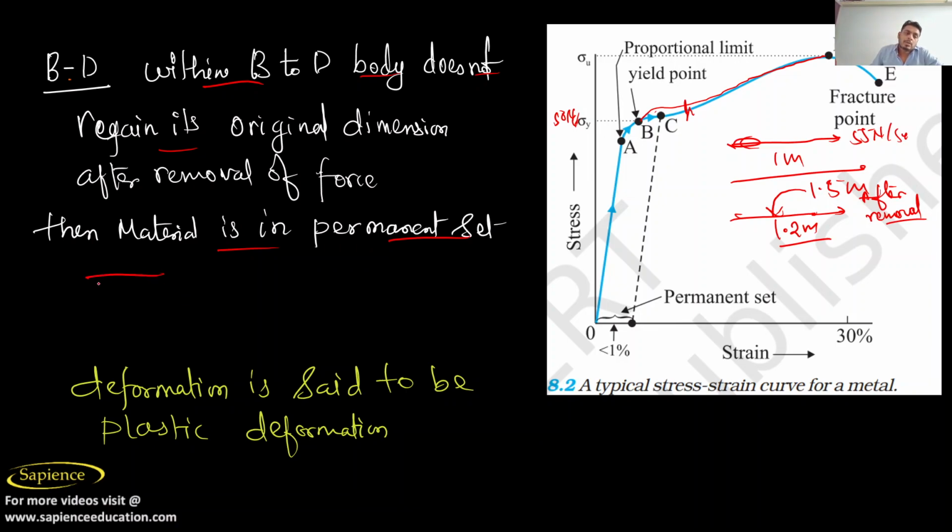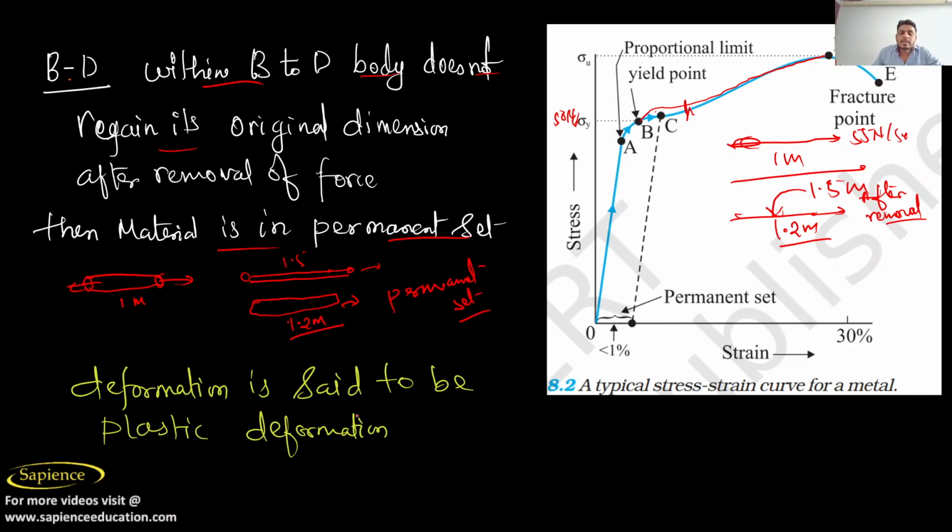Suppose this is the material dimension and you have applied a force. After you apply the force, its size will become longer. But as you remove the force, it will try to shrink, but it won't return to 1 meter. It was 1.5 meter, and after removal of force you see it is 1.2 meter. It means the material is said to have a permanent set. It won't go back to its original size. So this is called permanent set. I hope you have understood now.